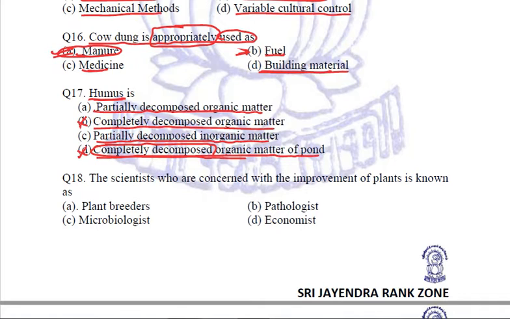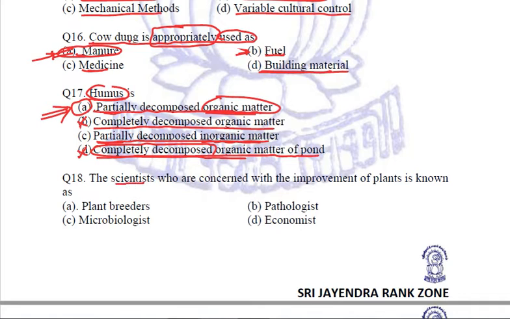Now we are left with whether it is partially decomposed organic matter or partially decomposed inorganic matter. When we are talking about humus, and in the above question we have seen that cow dung is used as a manure and manures provide humus. So it has to be organic matter, not the inorganic matter. So it is A. That is the answer to this question. Got it? Let's see the next question.